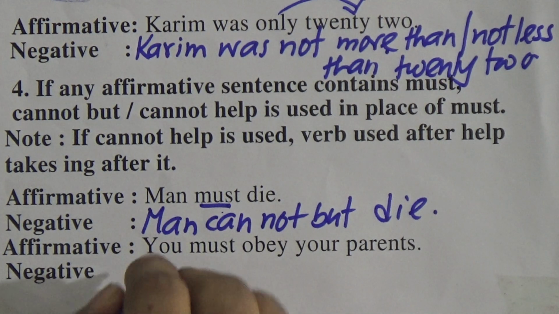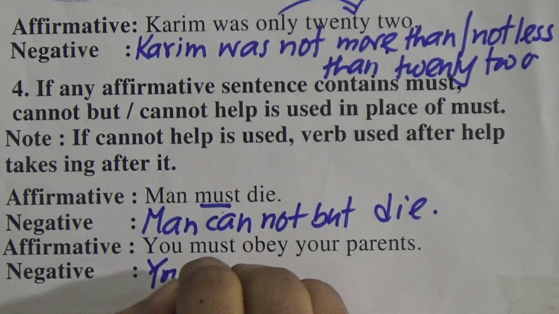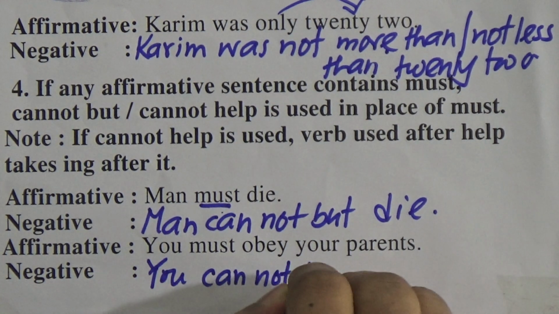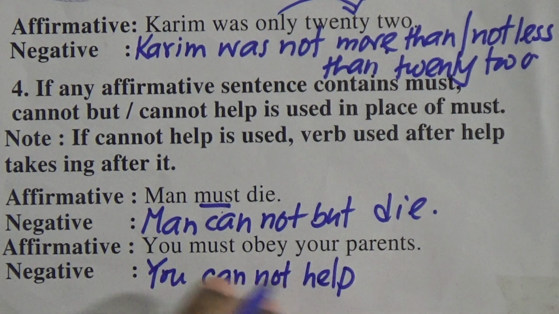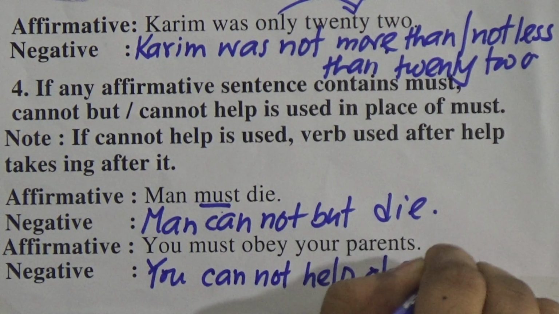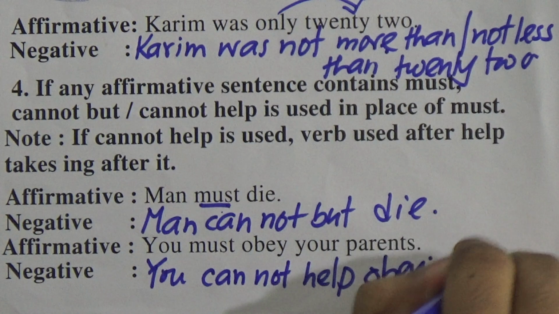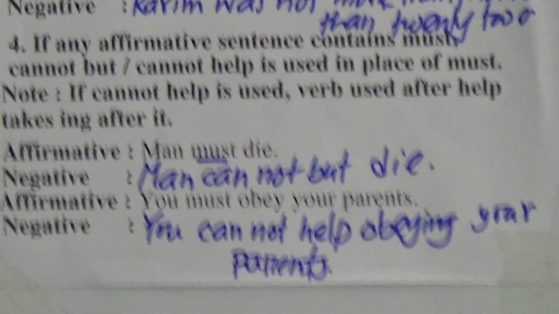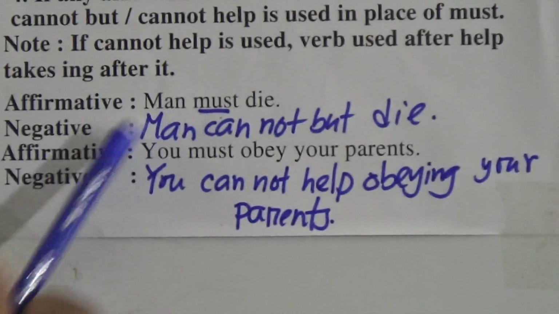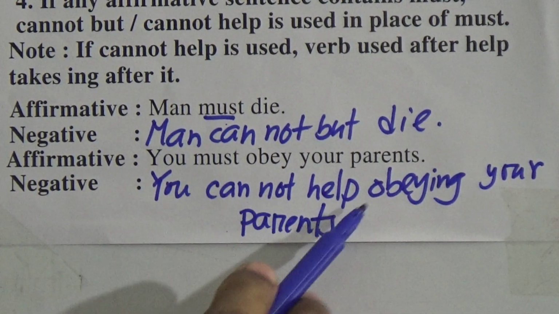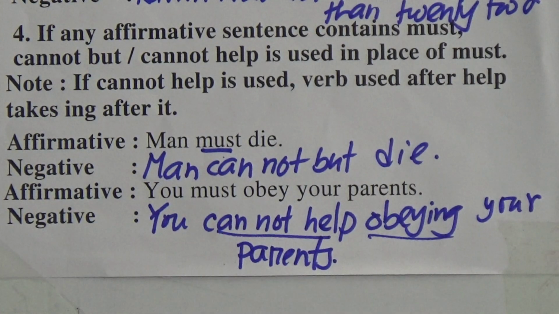You must obey your parents. So in place of must, we can write cannot but or cannot help. Okay, if we write cannot help, what do we do? After help, the verb comes, we have to make it ing. So you cannot help obeying your parents. So if a sentence has must, in place of must we can use cannot but or cannot help. But if we use cannot help, we have to make ing after the verb. Okay, let's move to rule number 5.